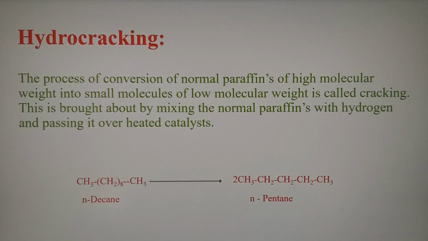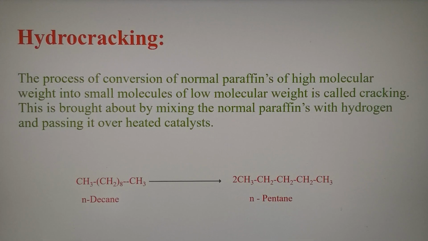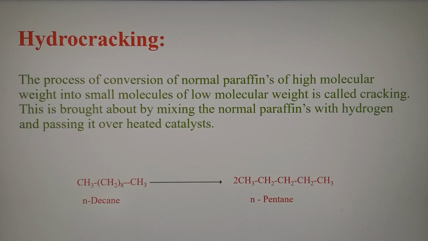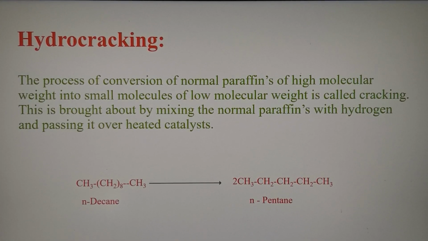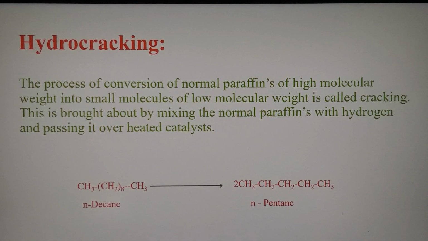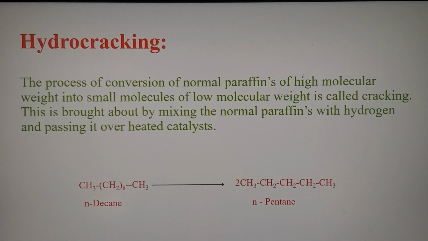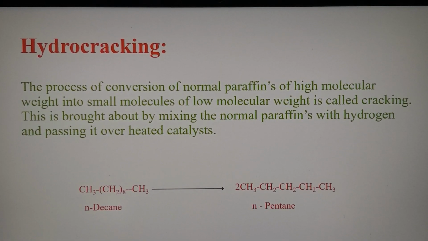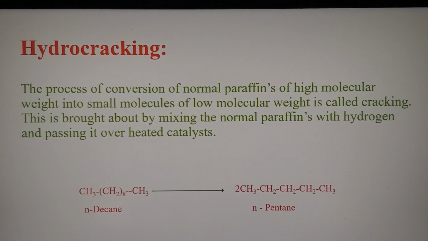So here I have given the example of n-decane. It's a big molecule with 10 carbon atoms, and it is broken down into small hydrocarbon containing 5 carbon atoms, that is pentane. 2 molecules of pentane are produced by 1 molecule of decane.